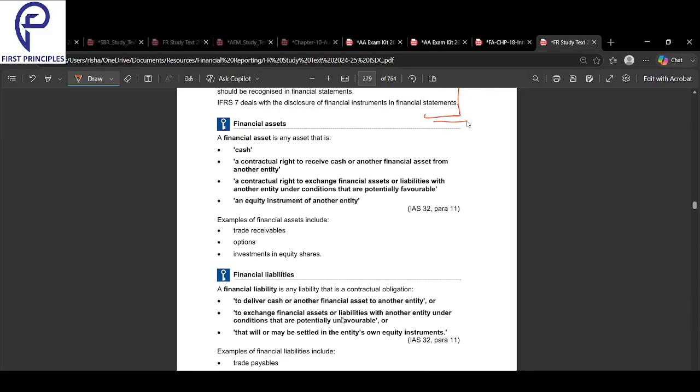Coming to financial asset, what is a financial asset? First of all, it is an asset that creates a right to receive cash. Any asset that creates a right to receive cash is called a financial asset. These are all the examples.